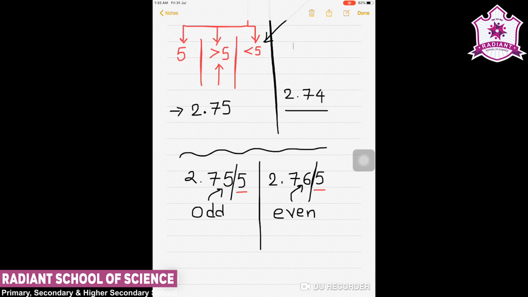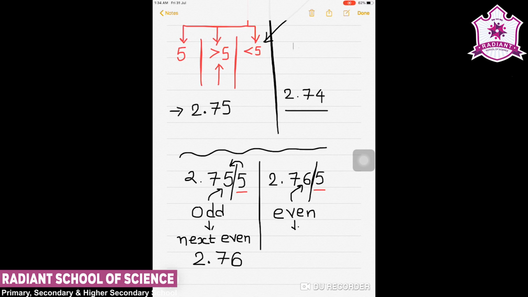So if we have an odd number, it will convert to the next even number. See carefully. If it is an odd number and we are removing this 5, then the previous number will be converted into the next even number. That means it will be converted into 2.76.